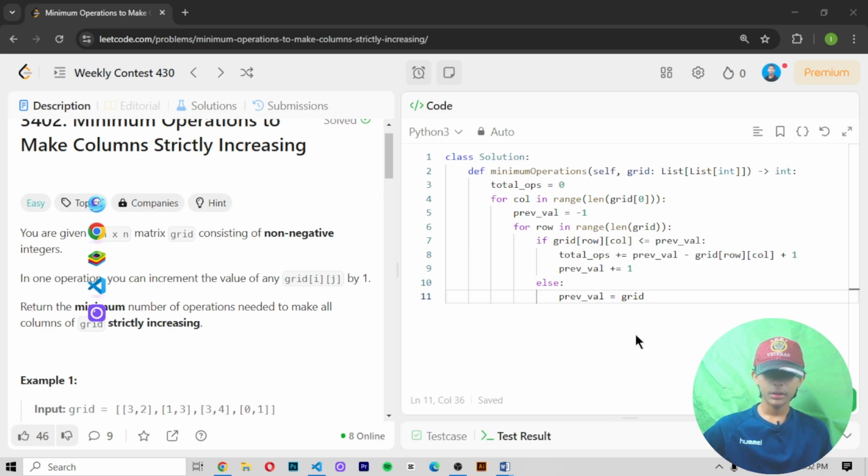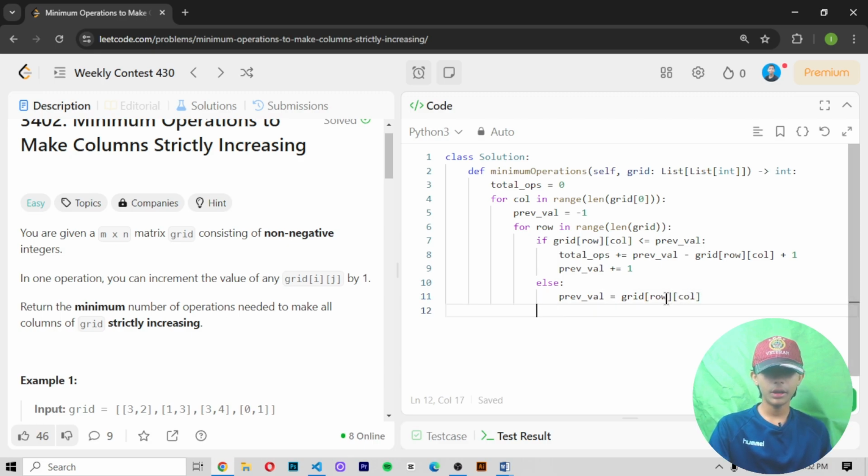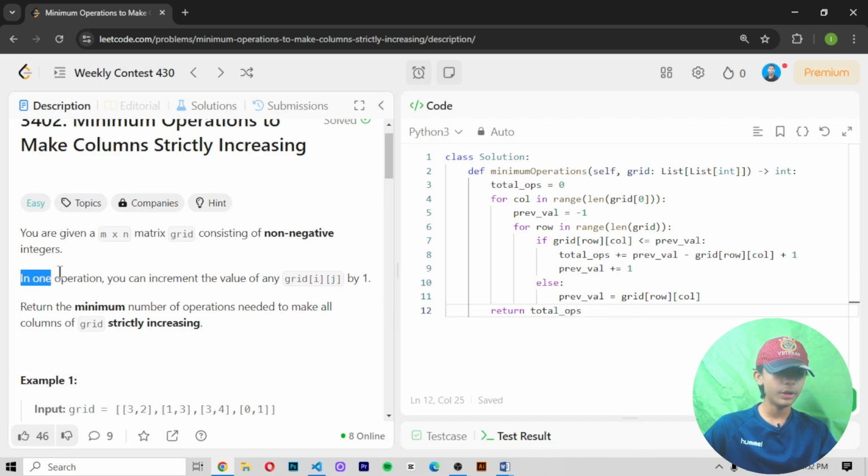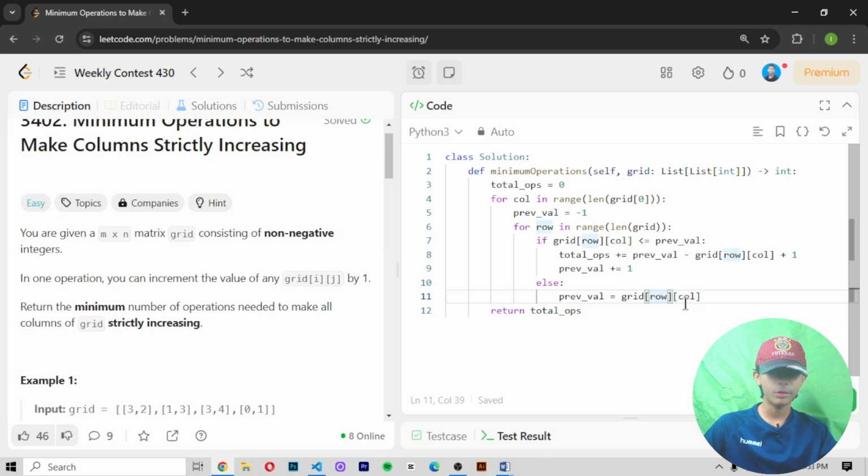Write prev_val, grid, then define row, and then define col. Then when you define it out of the function, remove it here, then write return total_ops. You may be wondering why I'm writing row and col: because in one operation you can increment the value of any grid[i][j] by 1. So I write row and col.